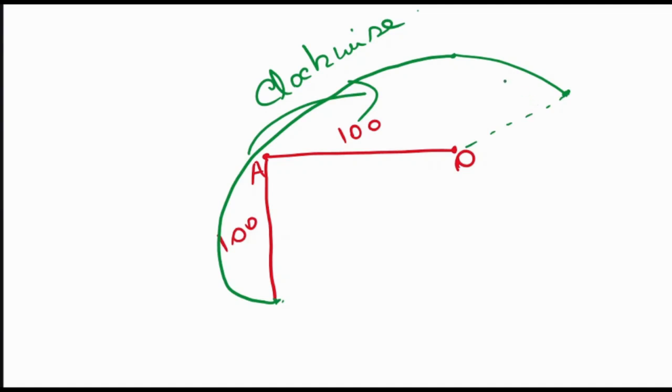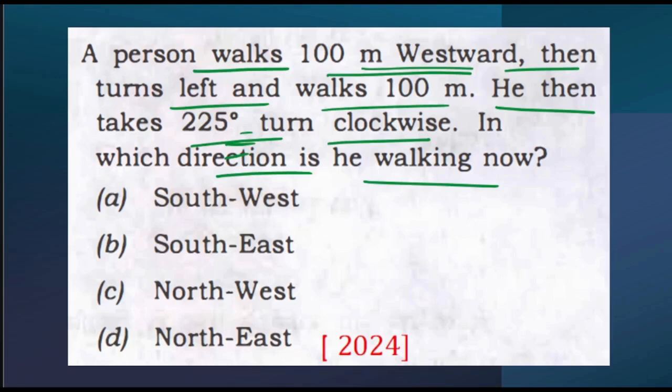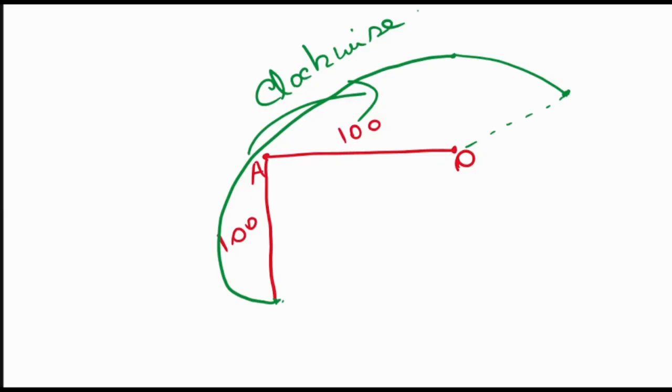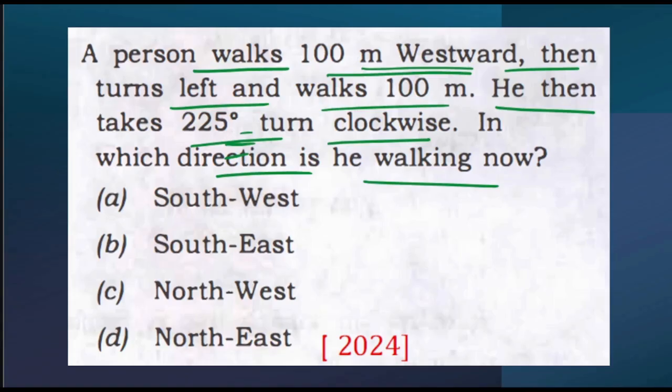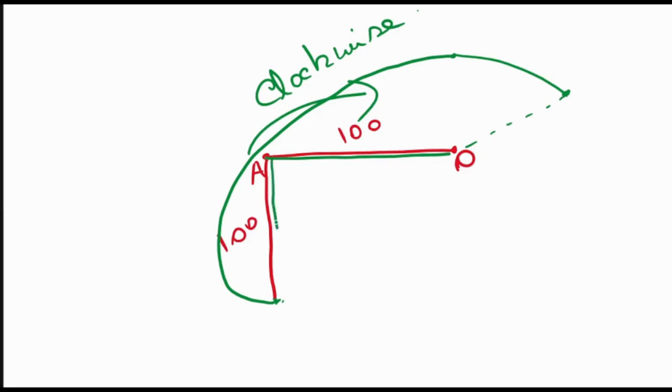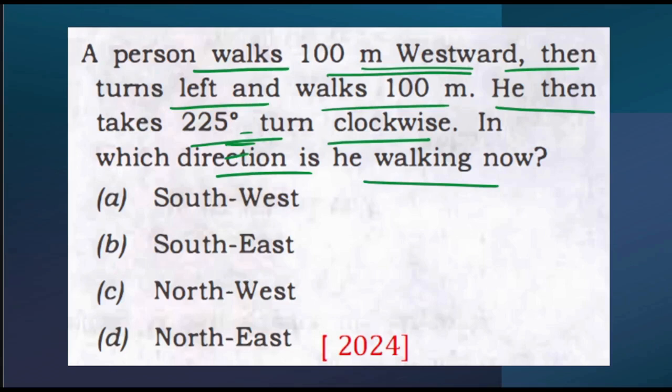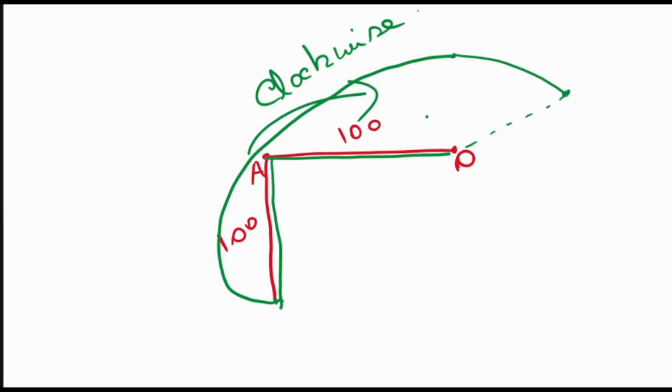It's simple, right? Because what they said initially is that a person walks 100 meters westward. So initially that person went in this direction. Then he turns left and walks for 100 meters. Then again he turns left and walks for 100 meters. And then he takes a 225-degree turn clockwise, which means he went in this particular direction. So this will be somewhere 180 degrees and this is 45 degrees.